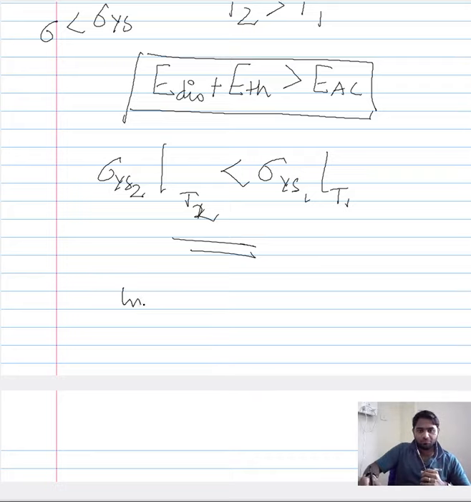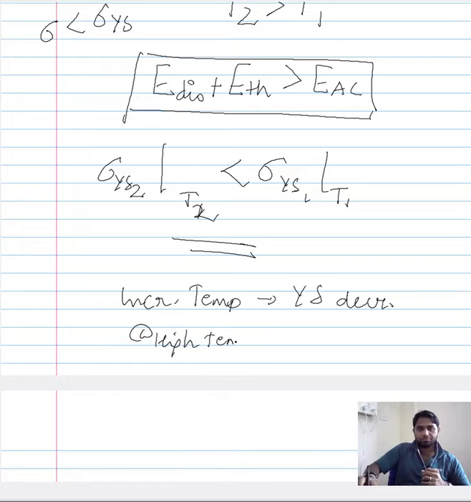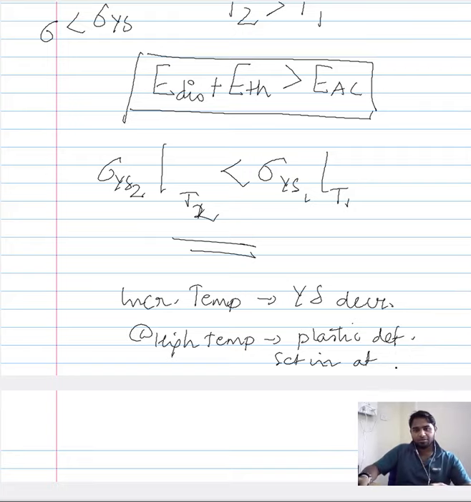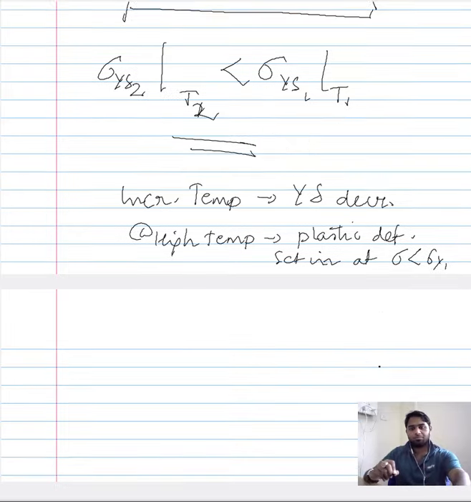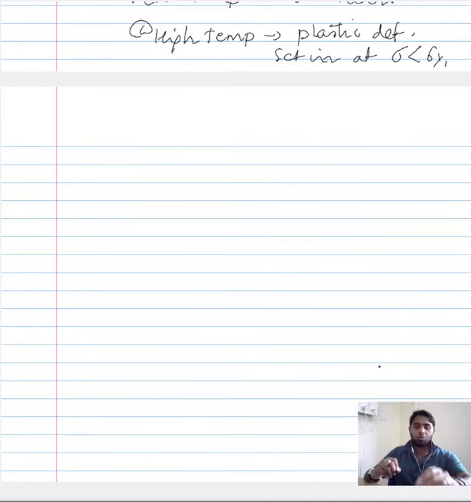So with increase in temperature the yield strength decreases, or at high temperature, plastic deformation sets in at less stress, at a stress that is less than the yield stress at room temperature. So this is one of the features, or one of the behaviors of materials at high temperature.